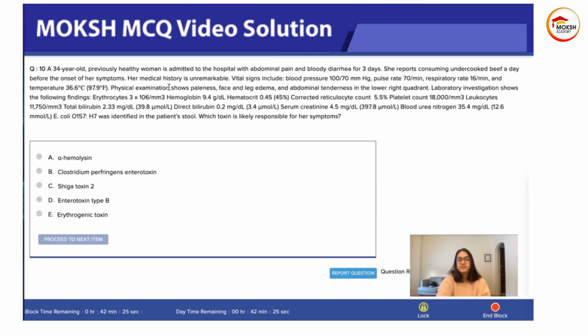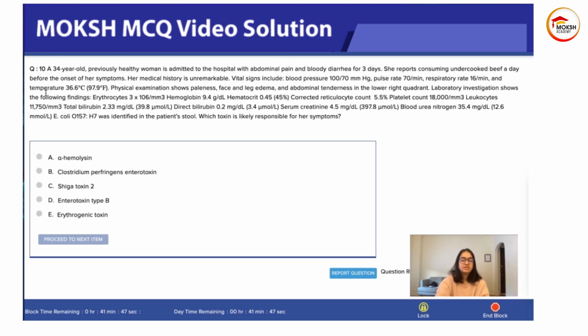97.9. Physical exam shows paleness, face and leg edema, abdominal tenderness in the right lower quadrant. Lab investigations show erythrocyte count of 3 × 10^6, hemoglobin 9.4, hematocrit 0.45, corrected reticulocyte count 5.5, platelet count 18,000, leukocytes 11,750, bilirubin 2.33, direct 0.2, creatinine 4.5, BUN 35.4. E. coli O157:H7 was identified in the patient's stool. Which toxin is likely responsible for the symptoms?